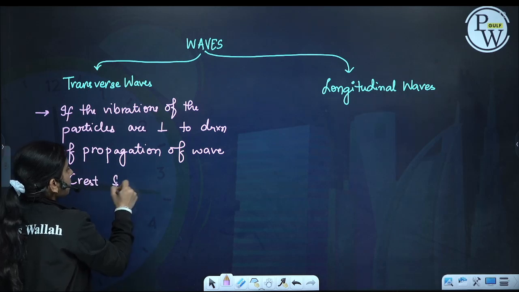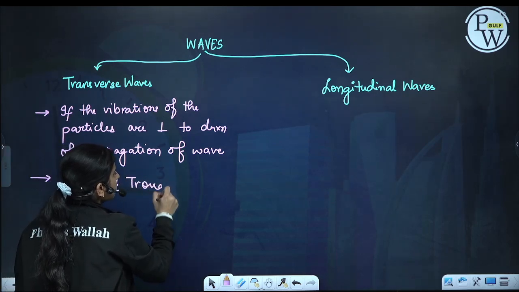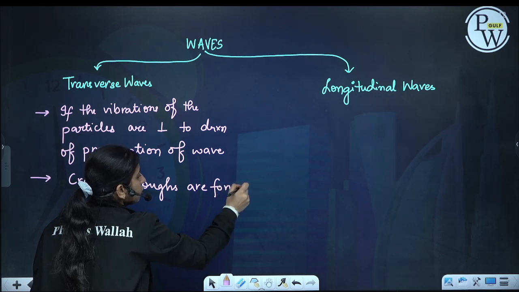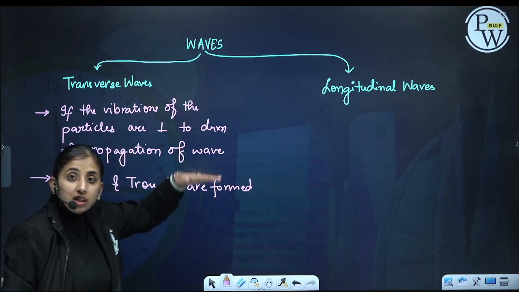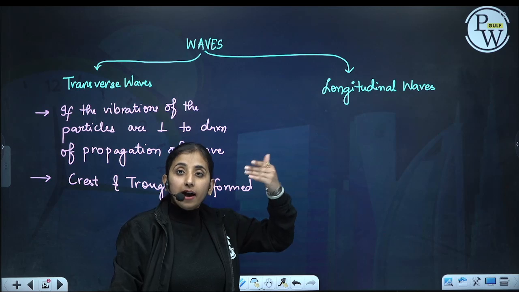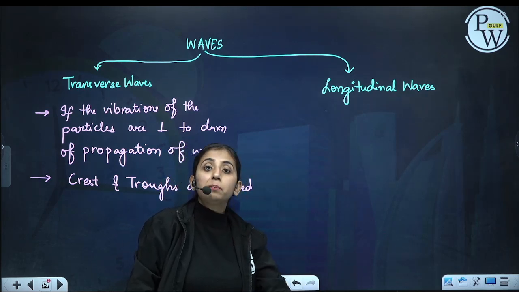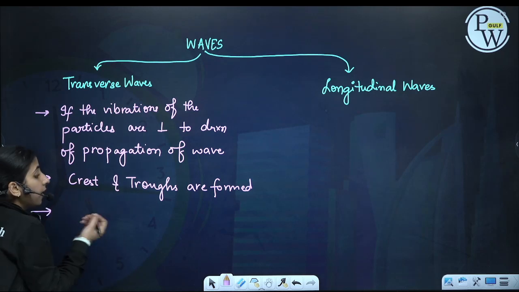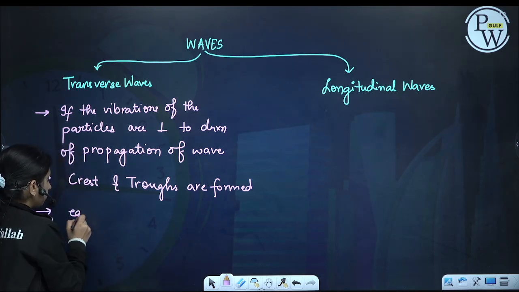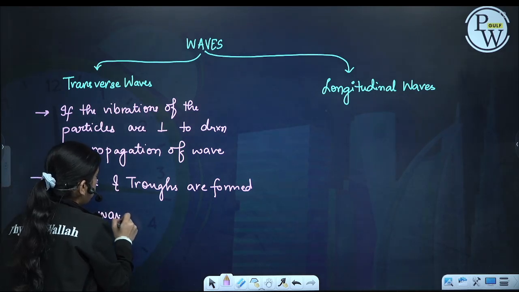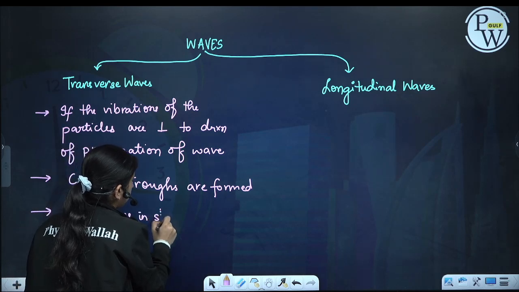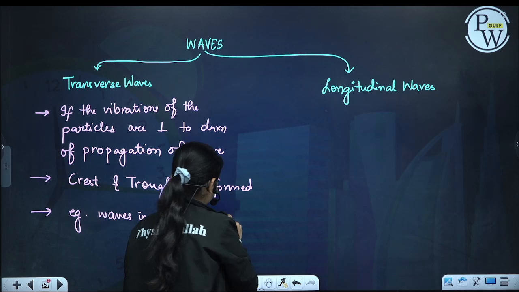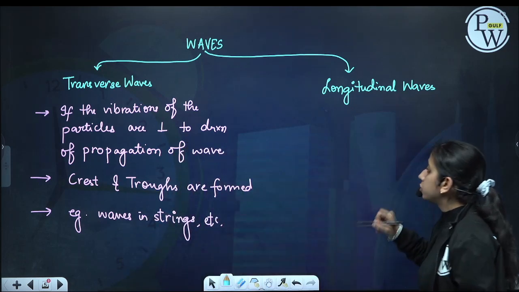Now in a transverse wave, what will be formed? Crests and troughs are formed. The region where the particles attain a positive peak will be a crest, and when the particles attain a downward peak, that will be a trough. So crests and troughs are formed in it. What are the examples? Waves in a string is an example of a transverse wave.